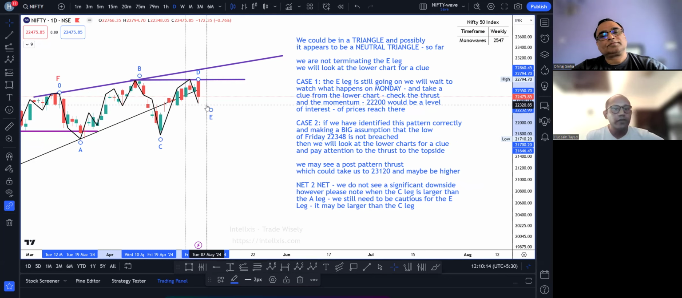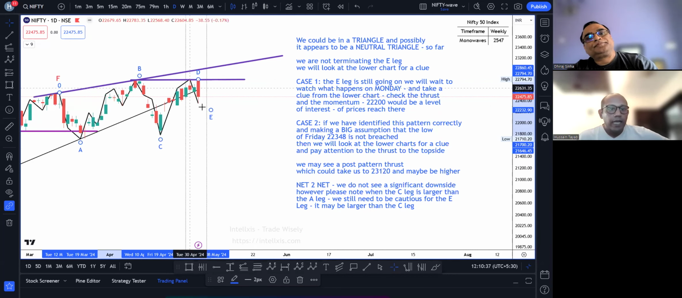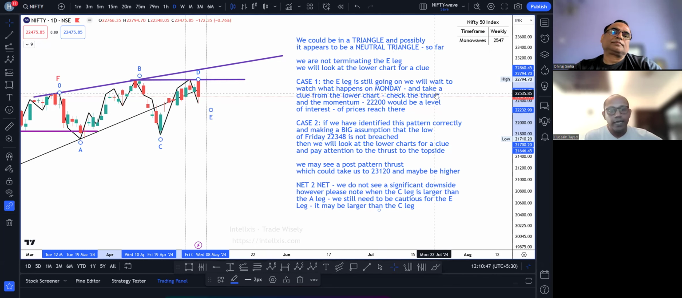We will go down to a 75 and a 15 as well. As of right now, we go with the neutral triangle unless the market tells us that it is forming an expanding triangle. For continuity, which we always do in all our forecasts, case one will be continuity and case two will be the next probable event. We are not terminating this E leg. If it is to continue, we will have to wait and watch where it opens on Monday, what the opening prices are, and what price action forms, at least for the first morning part of Monday.